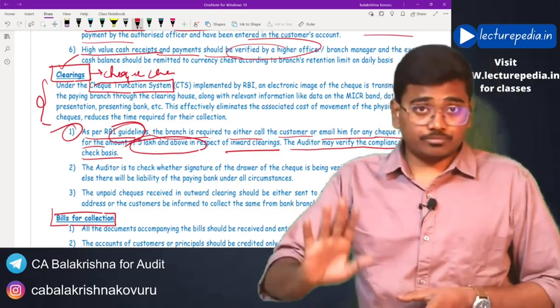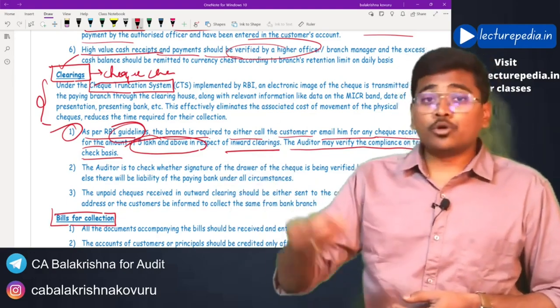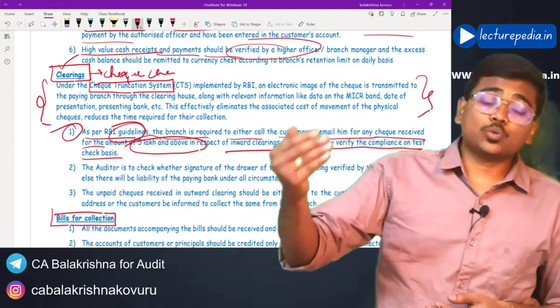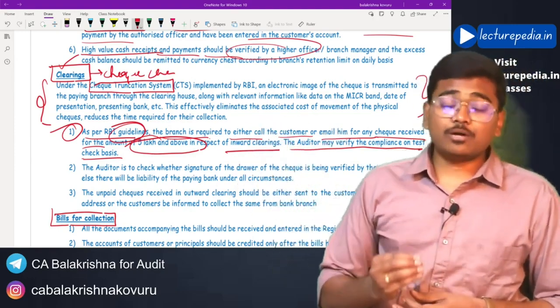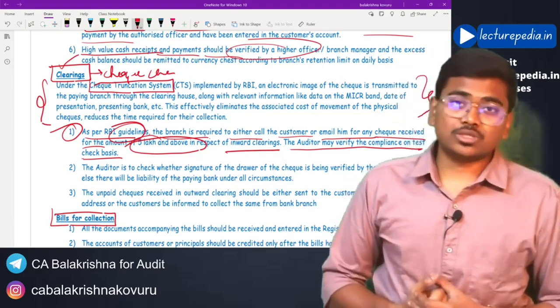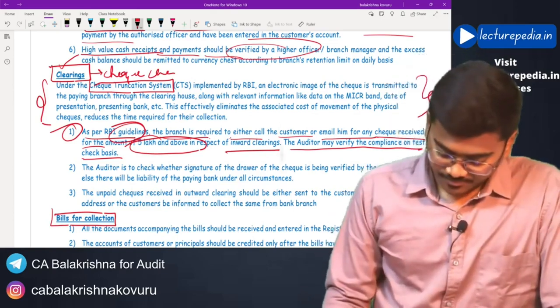Whether this check is actually given by you only, because once the check is cleared, the amount will be debited from your account. So the bank has to communicate with the customer if the amount of check is more than 5 lakh. This is one of the internal controls that has to be established with regard to inward clearings.